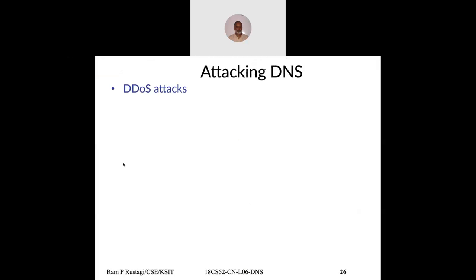Now, when you want to bring down a site, it is much easier to attack the authoritative name server than the actual website, because DNS is probably one of the weakest entities. Not too many people take that much precaution to make it strong. And if the DNS server is down, none of the queries would be resolved. It is as good as practically the internet is down.